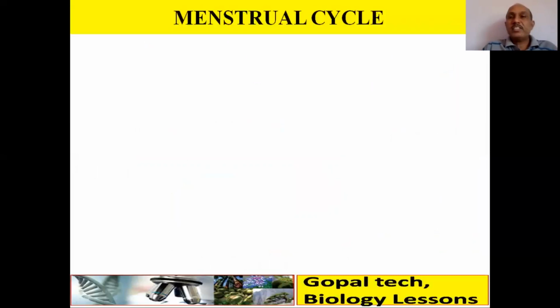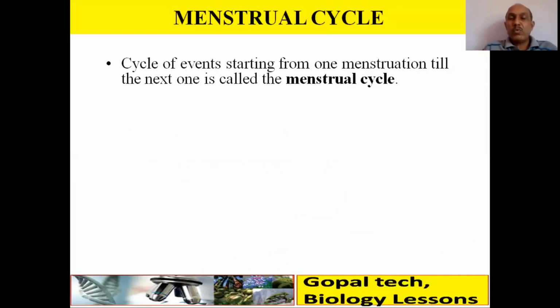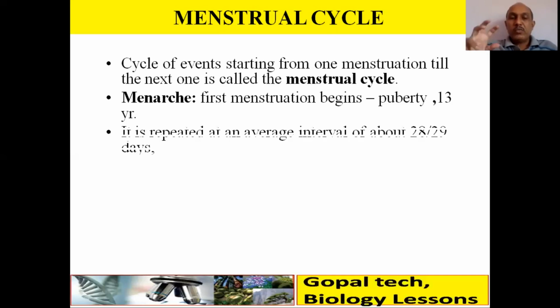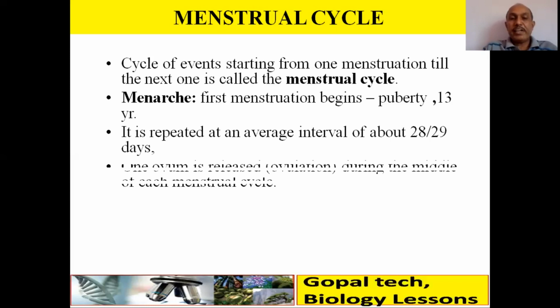So in females there is a cycle called the menstrual cycle. The cycle of events starting from one menstruation till the next one is called the menstrual cycle. Menarche, the first menstruation, the beginning of menstruation, is called menarche, at puberty around 13 years of age. It is repeated at an average interval of about 28 to 29 days. One ovum is released, that is ovulation, during the middle of each menstrual cycle.